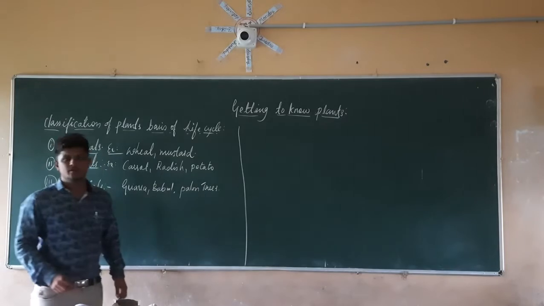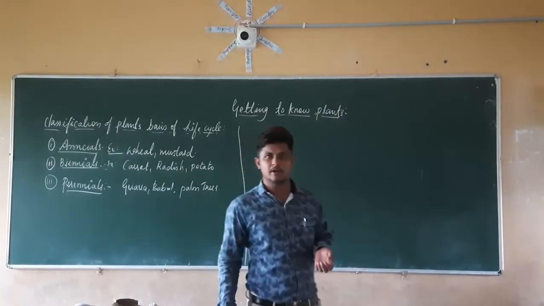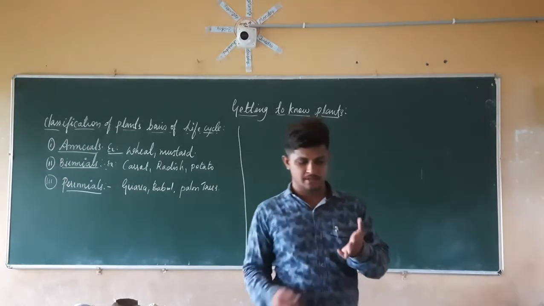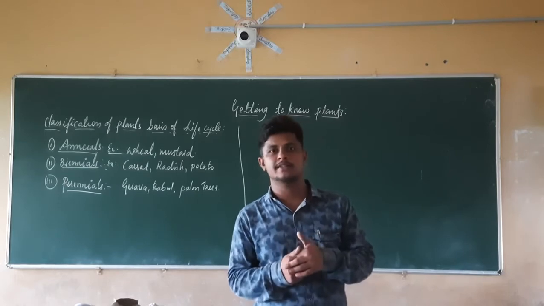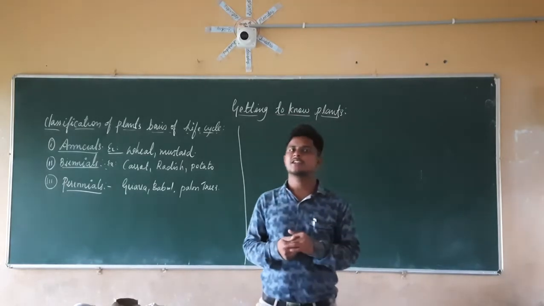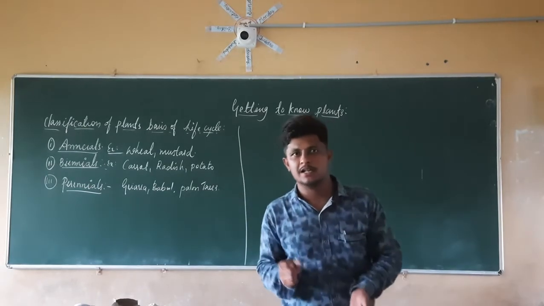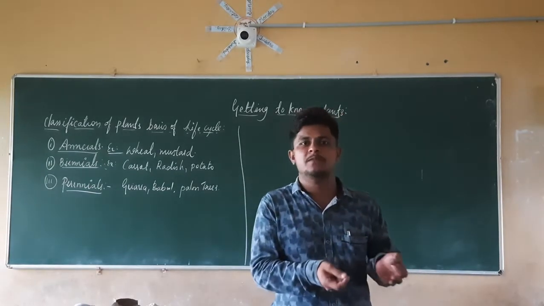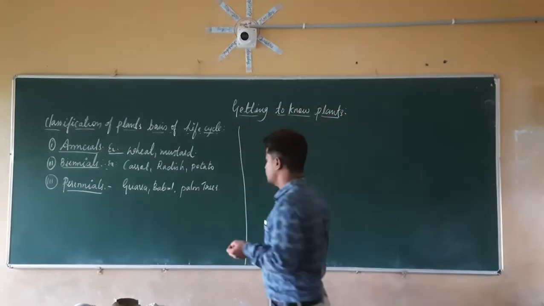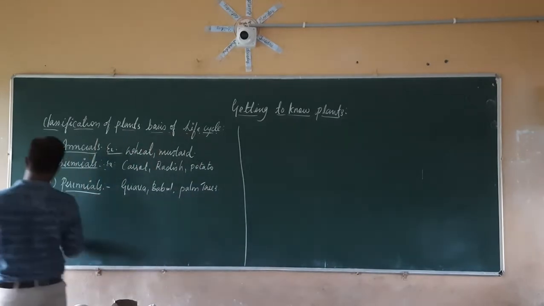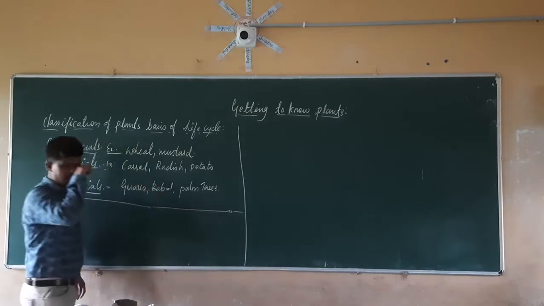Now next we are going to discuss some important parts of the plant. You already know that the parts of the plants are the leaf, the stem, the flower, the buds, the fruit, and the root. Each of those we are going to discuss separately, and study each part and its uses separately. The first part we are going to take here is the stem.